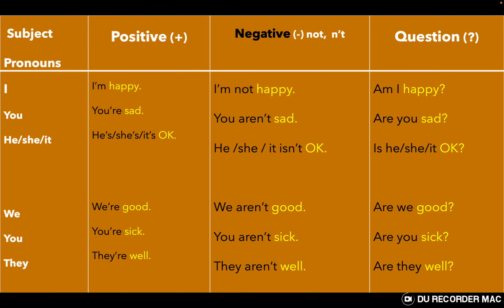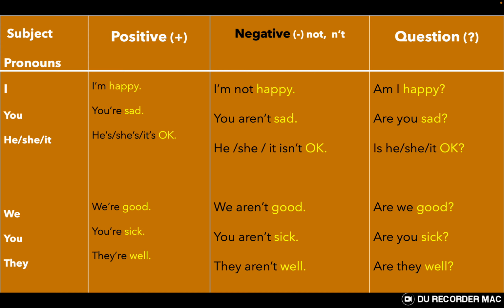Now we are going to have subject pronouns: I, you, he, she, it, we, you, they. Now we are going to add another word to make a sentence with verb to be. I am happy. You're sad. He's okay. She's okay. It's okay. We're good. You're sick. They're well. So this is verb to be plus the adjective: sad, happy, okay, good, sick, well.